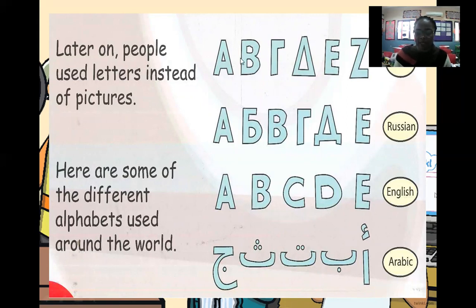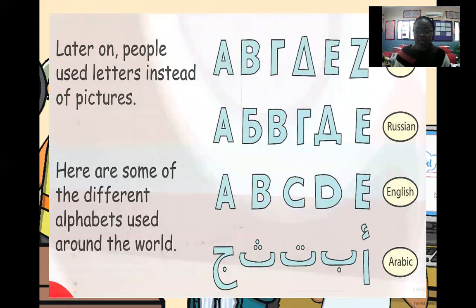Now, look at this letter here. This is written in Greek. This letter is written in Russian. And this one is written in English. And one down is written in Arabic. So here are some of the different alphabets used around the world. The alphabet in Greek, also in Russian, also in English, and in Arabic.